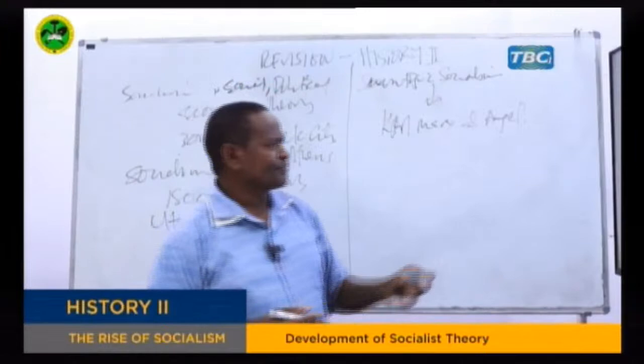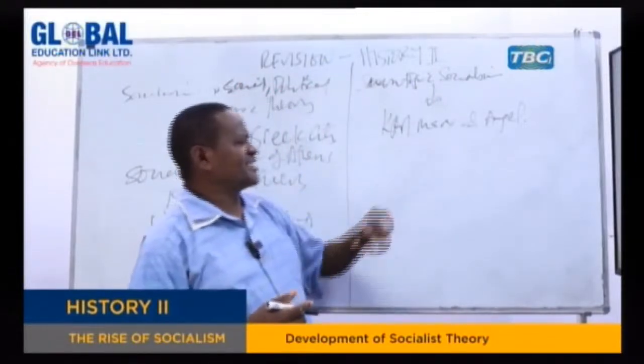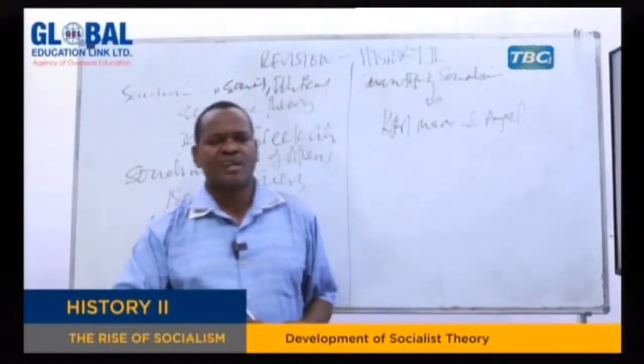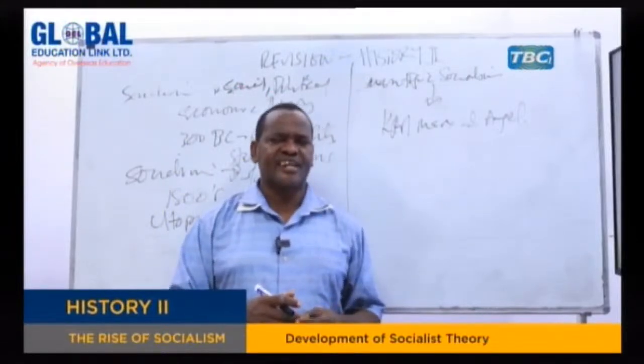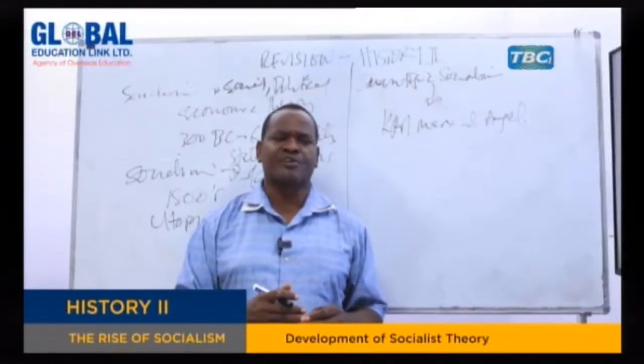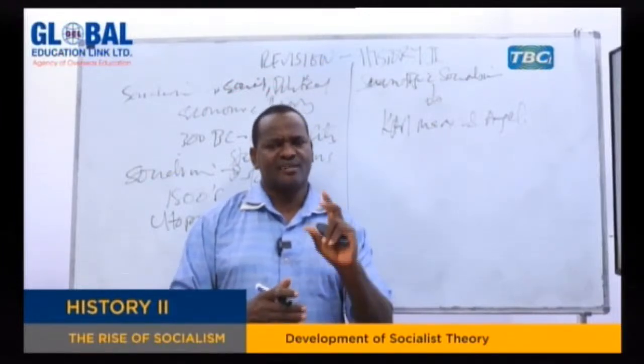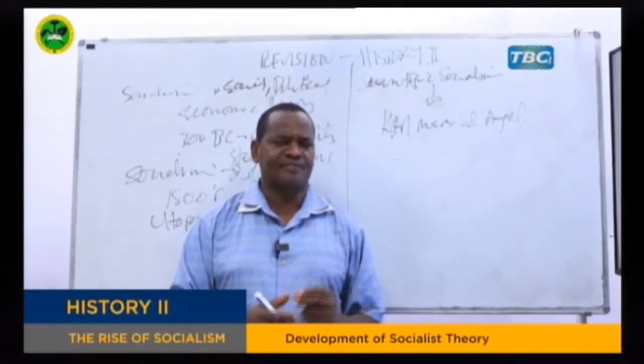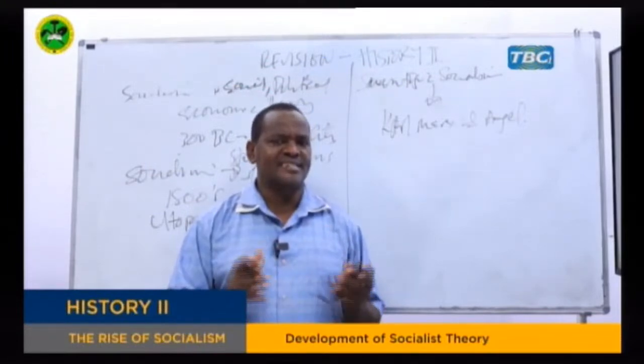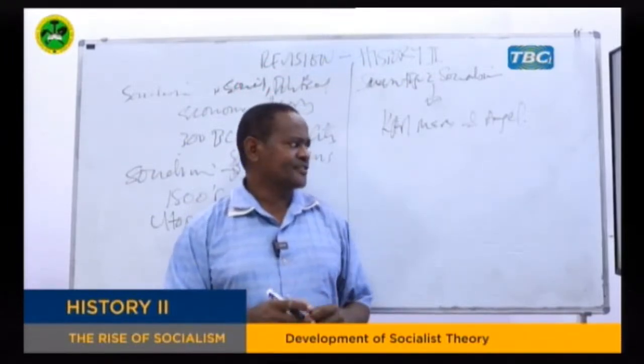So, my dear students, scientific socialism was explained very well by Dr. Karl Marx and Friedrich Engels in the series of books which were called Capital, which was then in 1848. They were summed up in one small book which was called the Communist Manifesto. That's a place where they explained in detail about this scientific socialism.